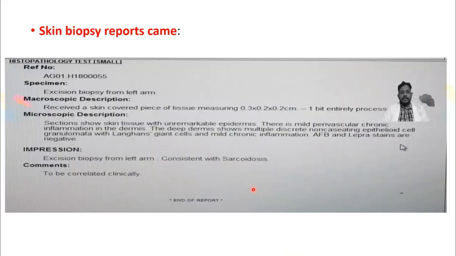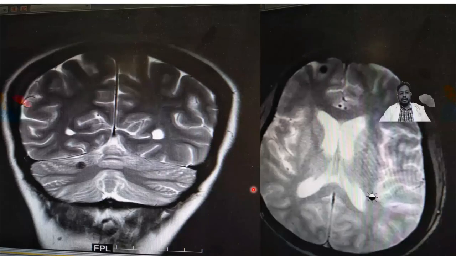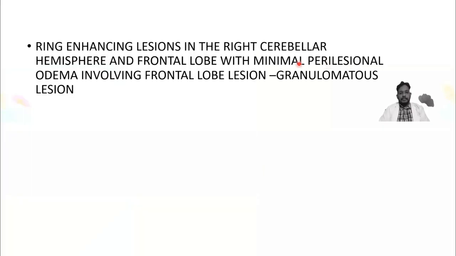We also did a skin biopsy from the lesions which I showed before, which was also consistent with sarcoidosis. The patient had complaints of blurring of vision, so an MRI brain was done. You can see multiple ring enhancing lesions here and here. Lesions were present in the right cerebellar hemisphere and the frontal lobe with minimal perilesional edema involving the frontal lobe, which is granulomatous in nature. So this is a systemic sarcoid.